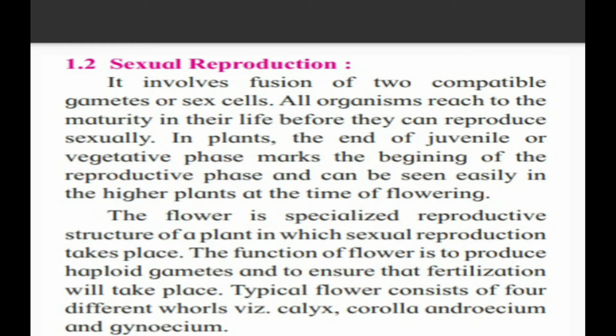All organisms reach maturity in their life before they can reproduce sexually. Means what? Children are going to convert into adults. That stage of life is said to be puberty. So all organisms reach the maturity of their life, means they turn to puberty or adolescence. In plants, the end of the juvenile or vegetative phase marks the beginning of the reproductive phase and can be seen easily in the higher plants at the time of flowering.